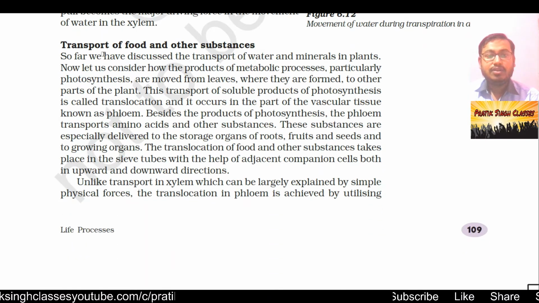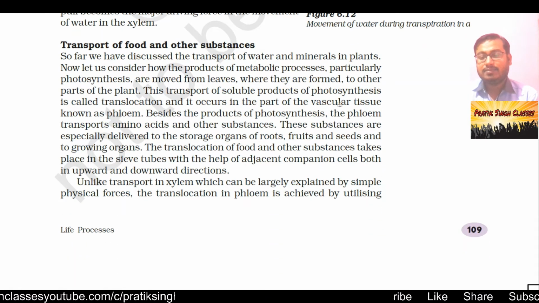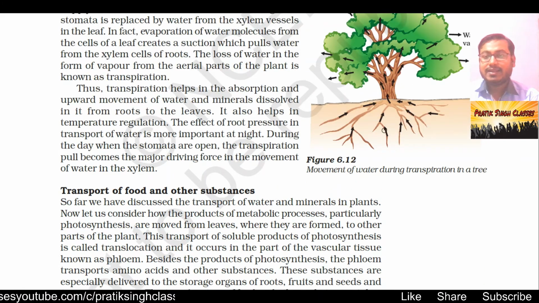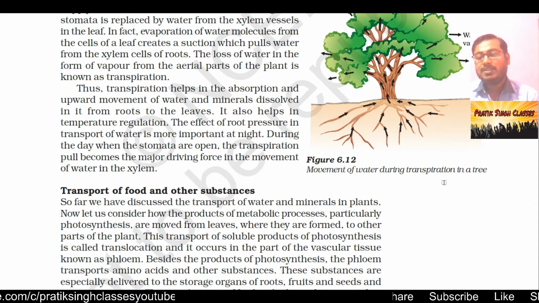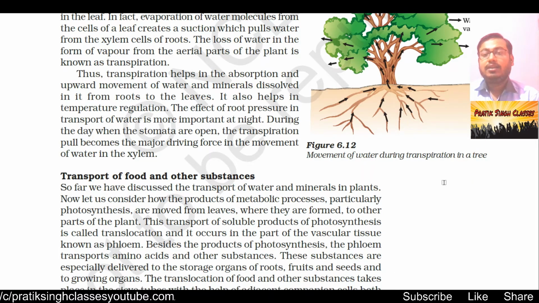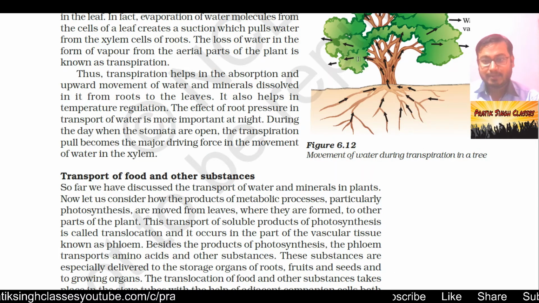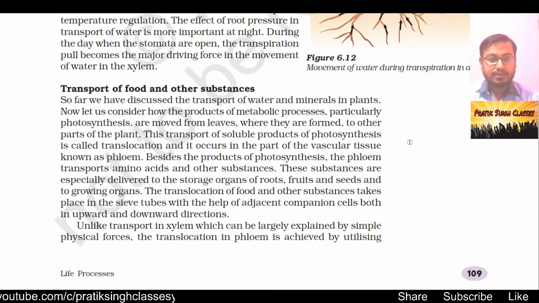Now, transport of food and other substances. Once the water and minerals are transported from the roots to the leaves, photosynthesis happens. Then how does the processed food, the food made by the plants in the green leaves, go from one part to the other part of the plant? That is given here: transport of food and other substances.